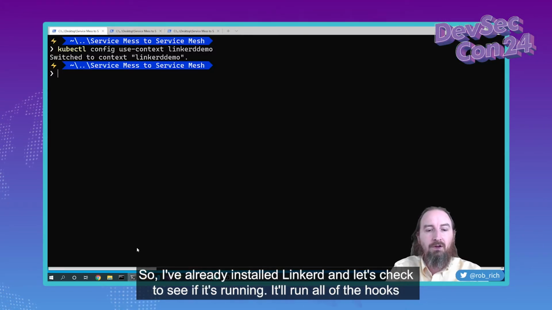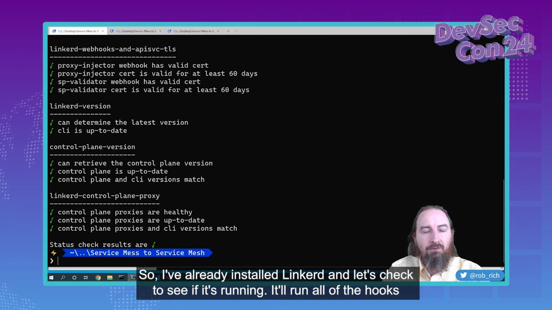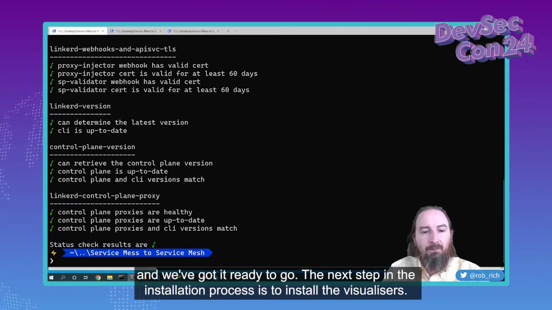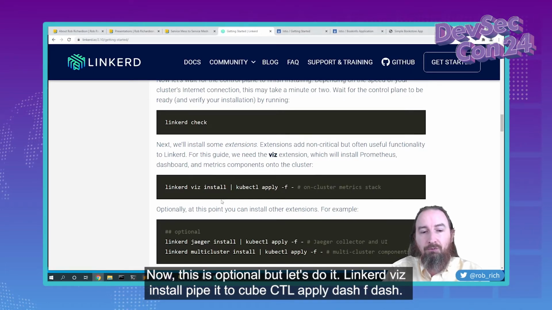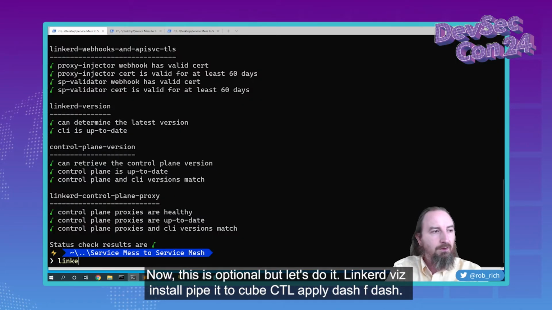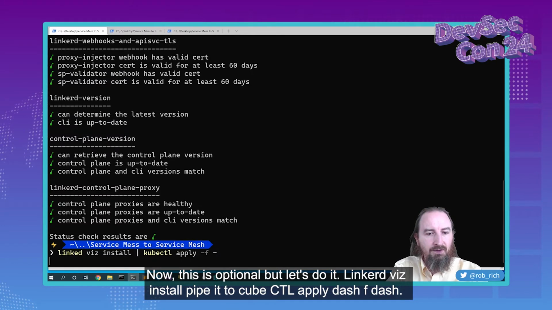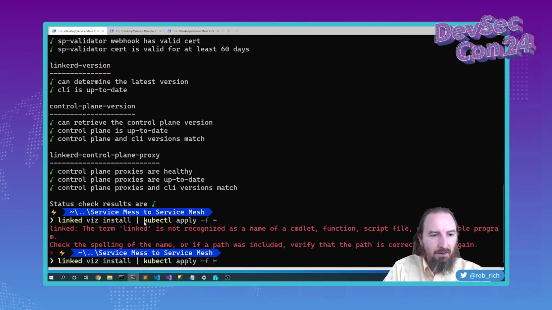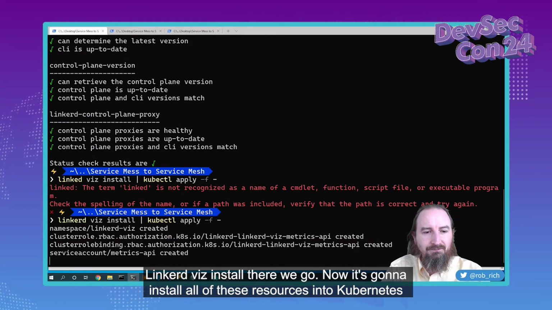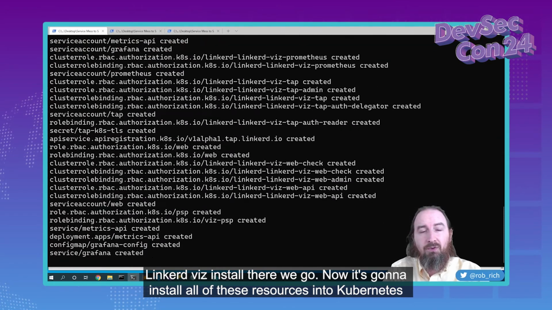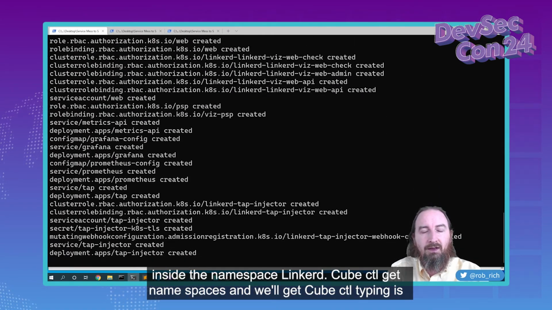So I've already installed Linkerd, and let's check to see if it's running. It'll run all of the hooks, and we've got it ready to go. The next step in the installation process is to install the visualizers. Now, this is optional, but let's do it. linkerd viz install, pipe it to kubectl apply -f. There we go. Now it's going to install all of these resources into Kubernetes inside the linkerd-viz namespace.